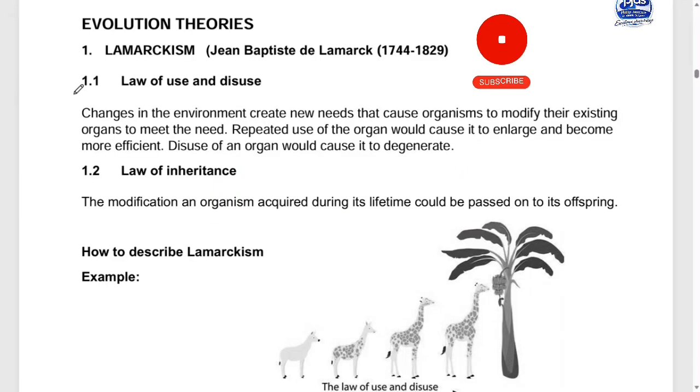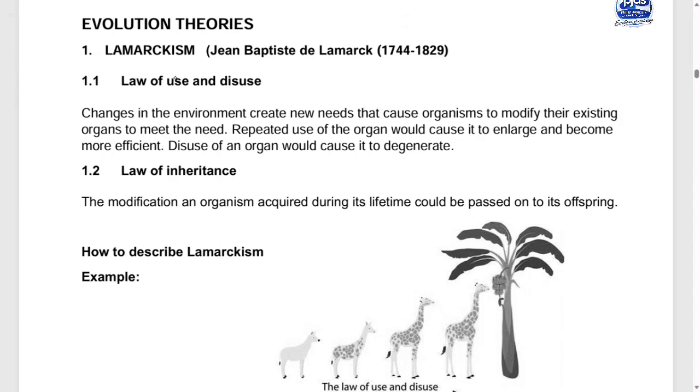We have the evolution theories here. So remember, what is evolution, guys? Evolution is the process of change in the characteristics of biological species over time. We say it is what? The process of change in the characteristics of biological species over time. So now we have the evolution theories.